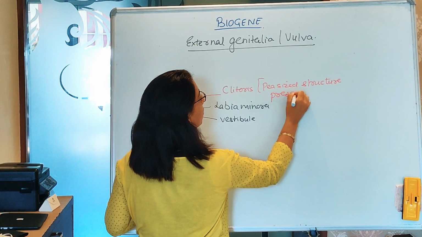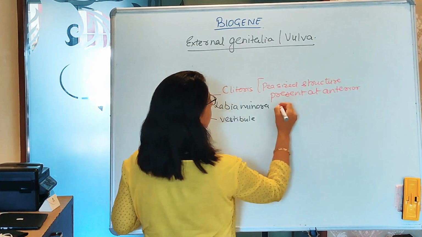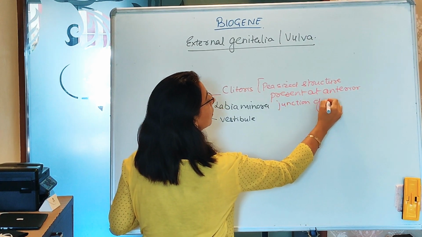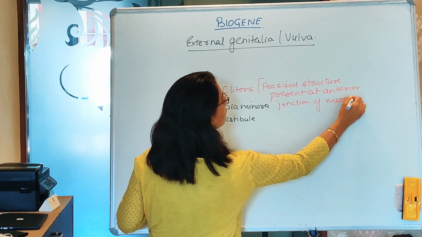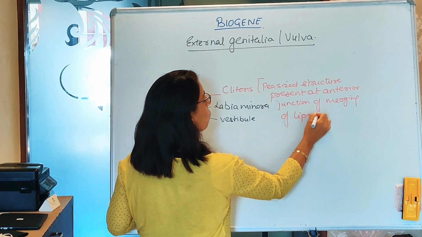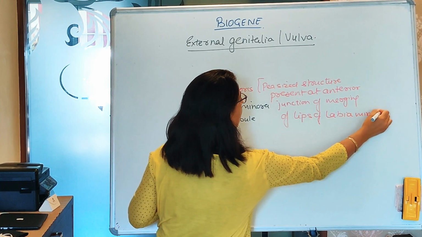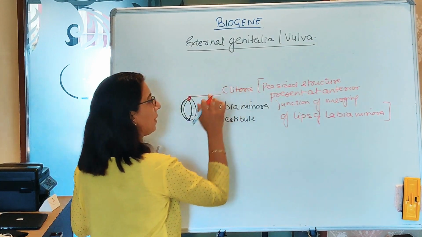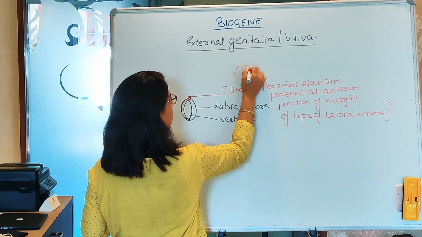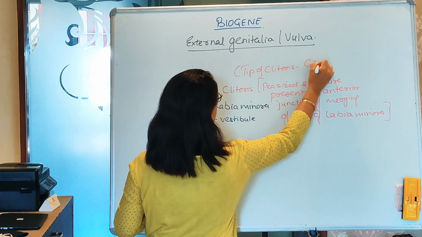present at the anterior junction of merging of lips of labia minora. So where their anterior merging is happening, there this is a structure that is called the clitoris, and the tip of the clitoris, this is called the glans clitoris.